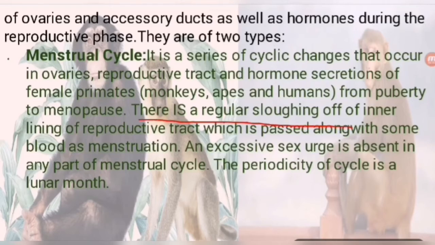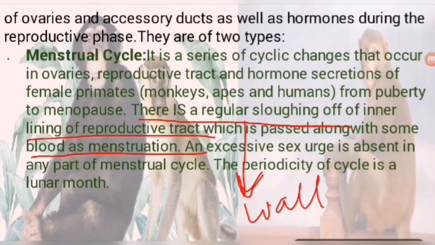There is a regular sloughing of the inner lining of the reproductive tract, which is passed along with some blood as menstruation. So in this duration of cyclic changes, the wall of the uterine cavity inside the body keeps breaking and keeps coming out with blood. So this is called menstruation.